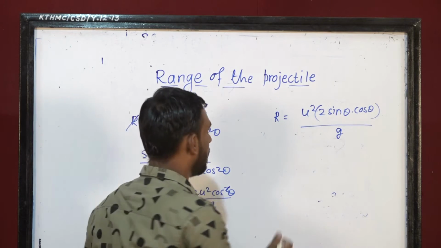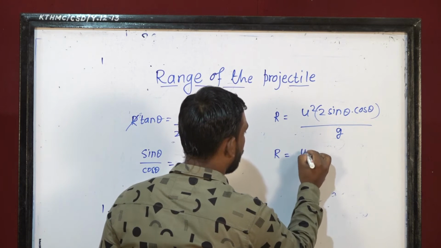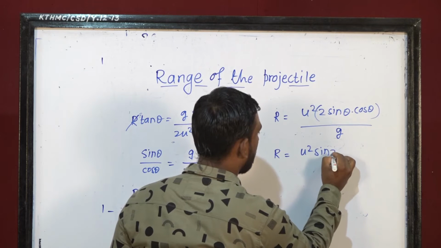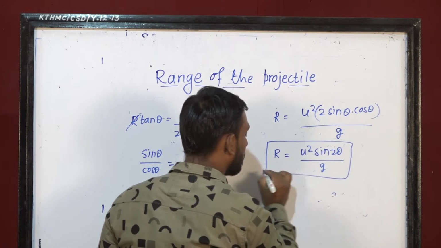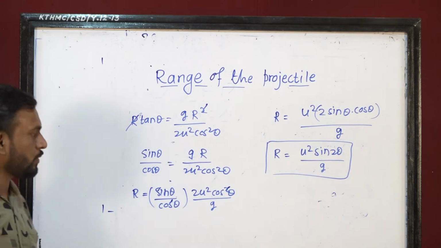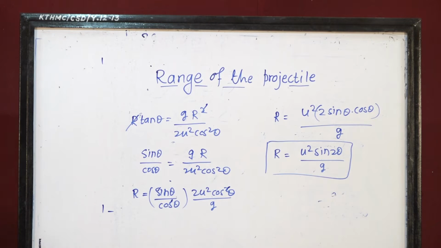That is sin 2 theta. So instead of 2 sin theta into cos theta, I just put the value of u square sin 2 theta upon g. So this is the range of the projectile. So this is the maximum distance covered by the projectile along the horizontal direction.